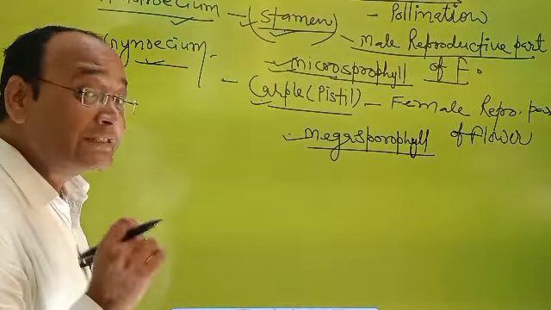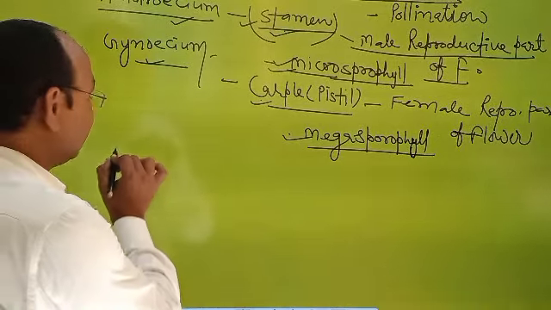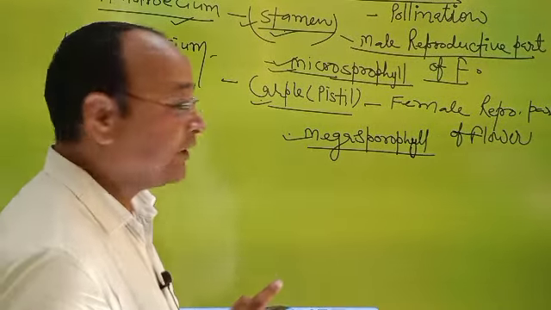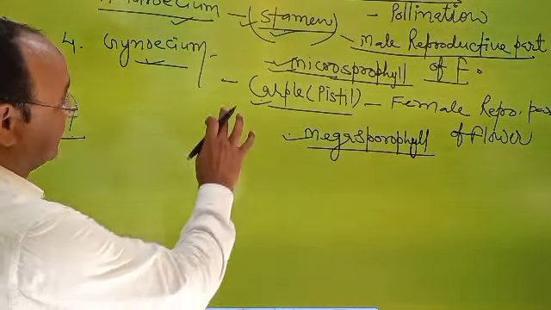Due to hormonal changes after the vegetative growth, flowering is present in plants.